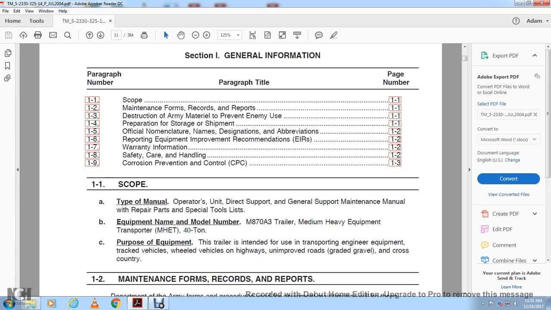The purpose of the equipment is for use by the transportation engineer. The equipment transports tracked and wheeled vehicles on highways and unimproved roads, graded gravel, and cross-country.